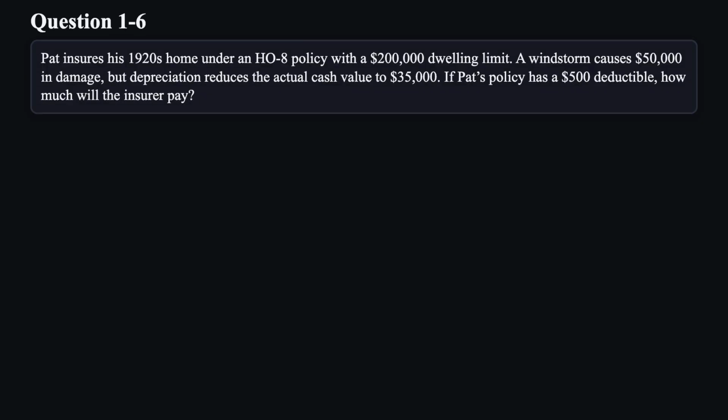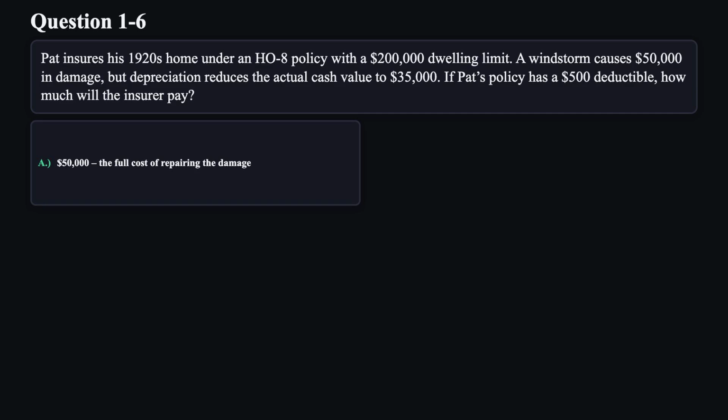Question 6. Pat insures his 1,922 home under an H08 policy with a $200,000 dwelling limit. A windstorm causes $50,000 in damage, but depreciation reduces the actual cash value to $35,000. If Pat's policy has a $500 deductible, how much will the insurer pay?